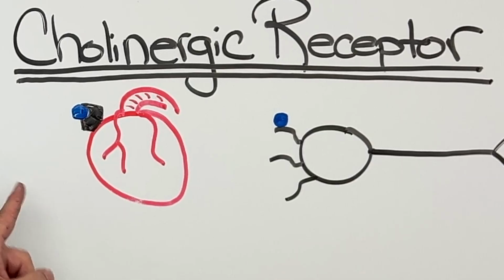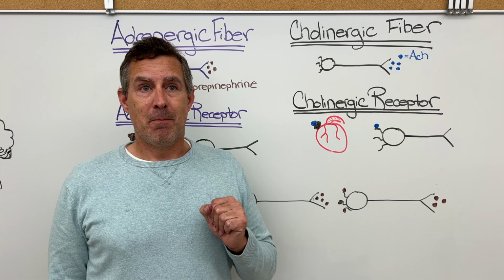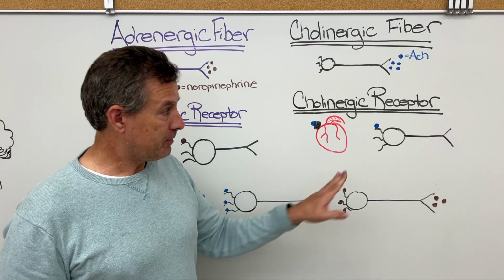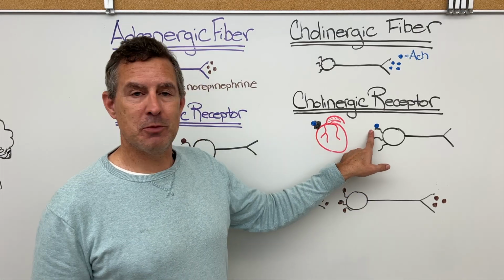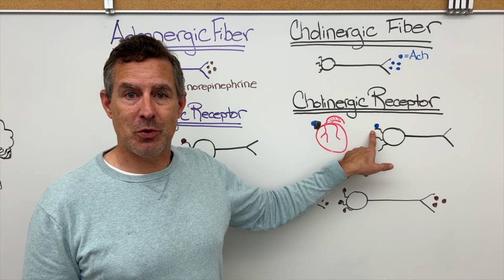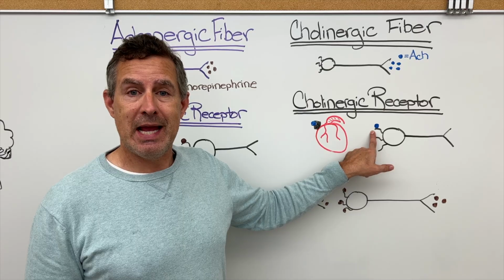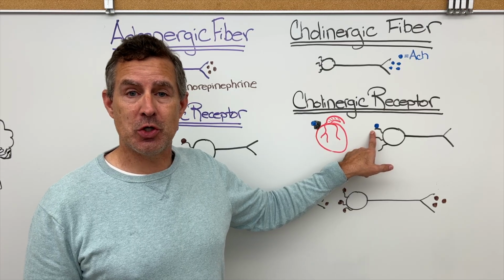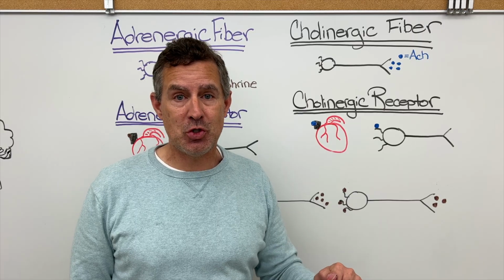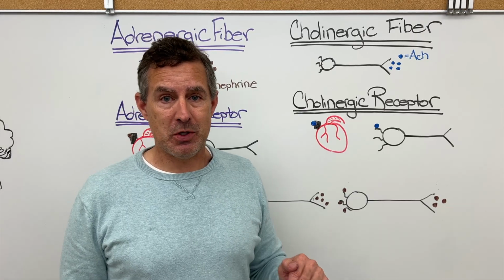These are actually what are known as muscarinic receptors. Muscarinic and nicotinic receptors both bind acetylcholine. And we can also see here, I'm showing the dendrites. I'm not really showing a receptor, but I'm showing acetylcholine in blue, and that will bind to a cholinergic receptor. Any receptor that has acetylcholine bound to it is a cholinergic receptor.